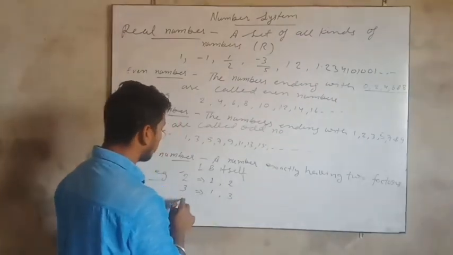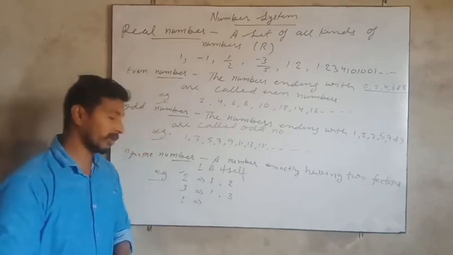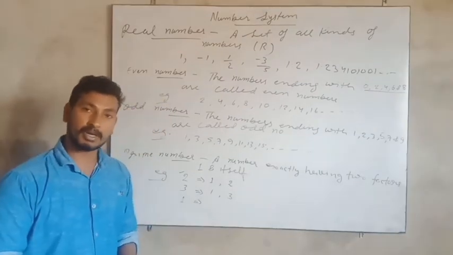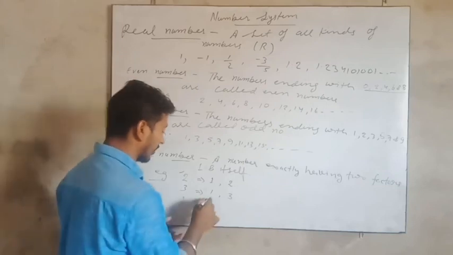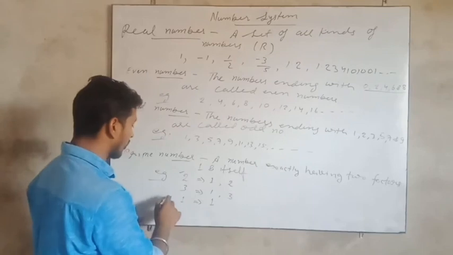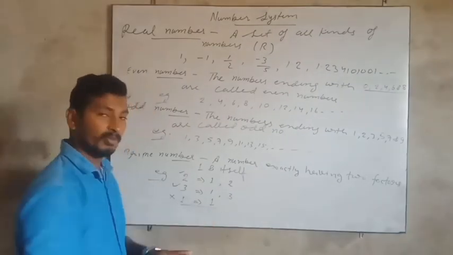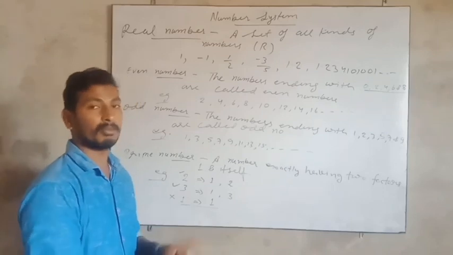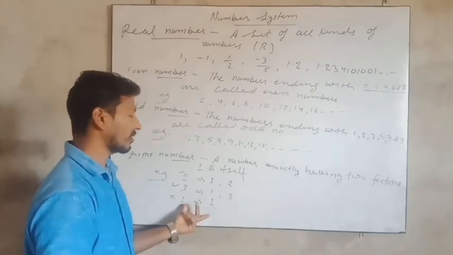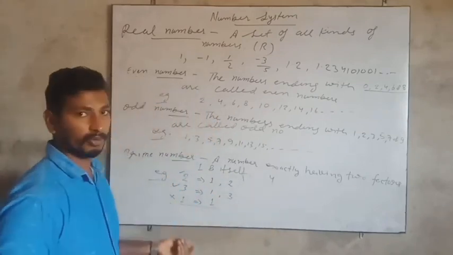Now let's take another example like 1. Can you say is 1 a prime number or not? So find the factors. The factor of 1 is only 1. So this is not a prime number, because the definition says that there should be two factors, not more than, not less than. Now let's try 4.